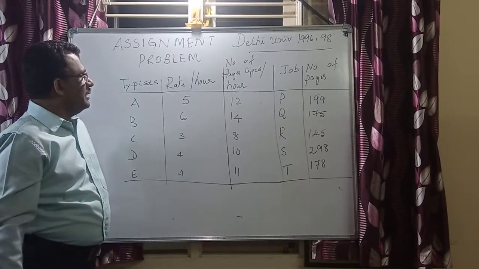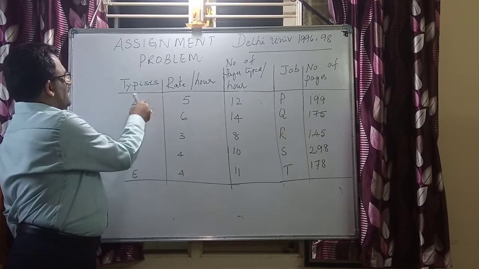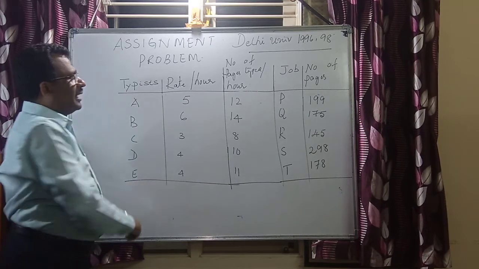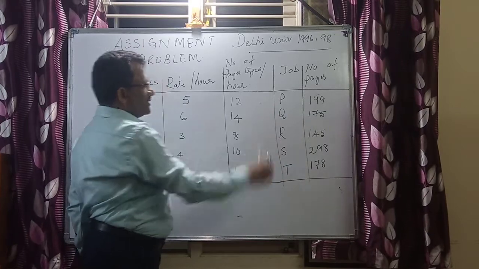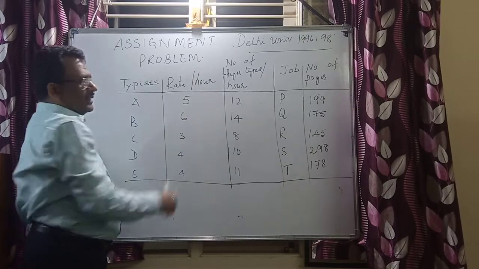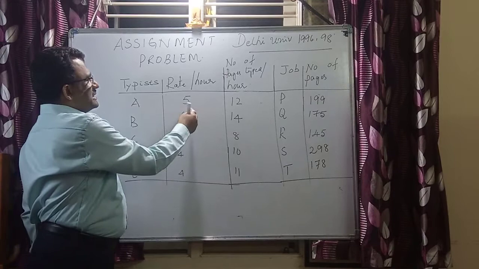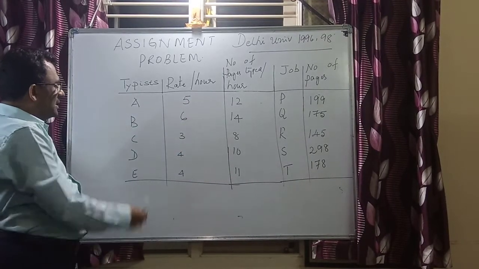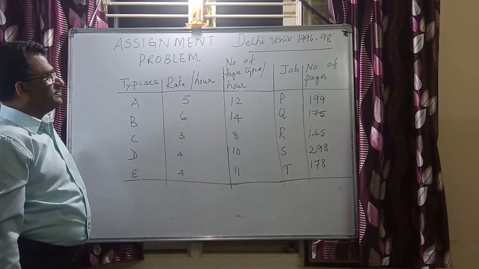Let me brief you about what exactly the data given to you is. It says that there are five typists: A, B, C, D, and E. And there are five different jobs: P, Q, R, S, and T. The rate per hour differs from typist to typist. Typist A charges 5 rupees per hour, B charges 6 rupees per hour, C charges 3 rupees per hour, D charges 4 rupees per hour, and E charges again 4 rupees per hour.